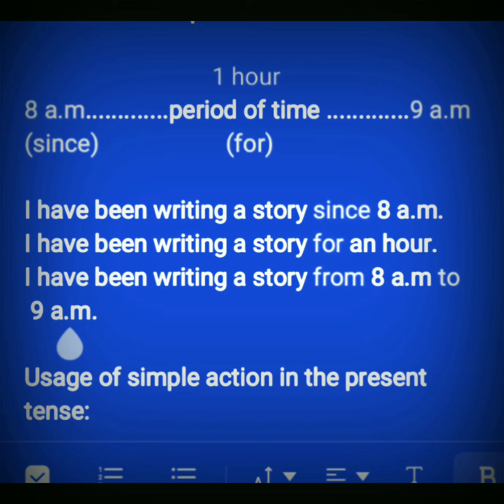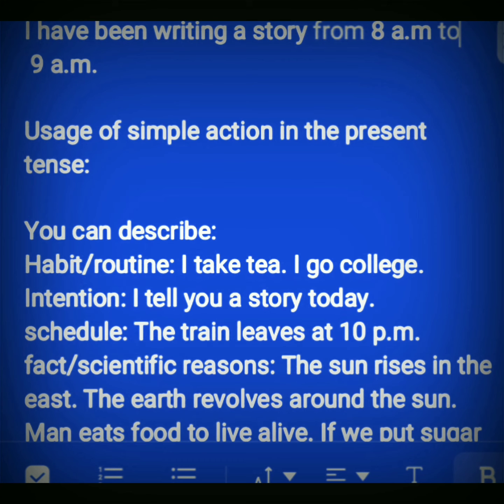So when I mention both the points of time, I have to use quite different prepositions, from and to. I have been writing a story from 8 a.m. to 9 a.m.